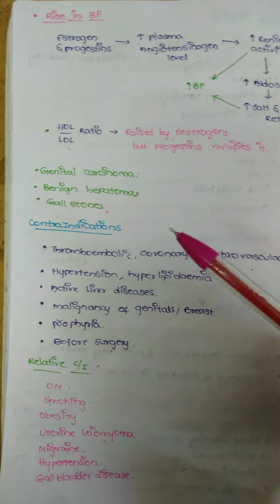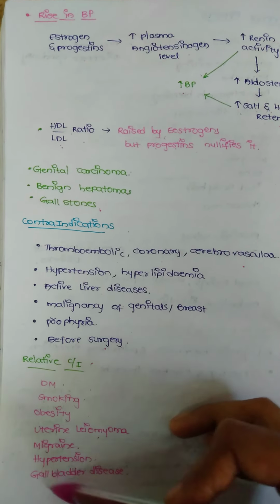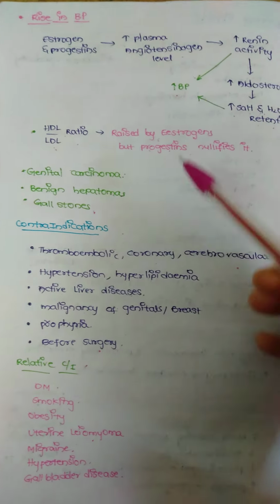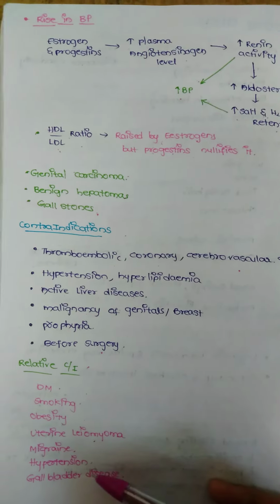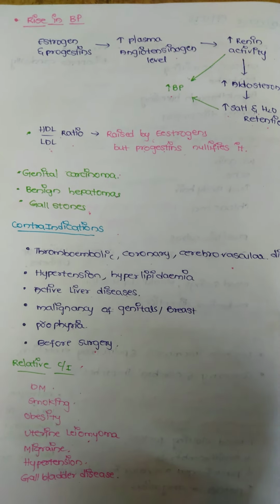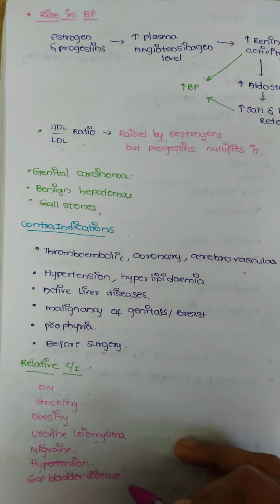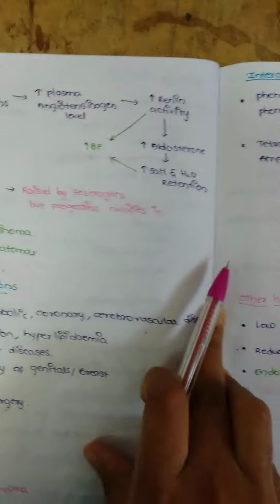As one of the side effects is headache, we should not use it in migraine. In hypertension, as the side effect is already an increase in BP, it will increase BP much higher. So in gallbladder diseases also, as it produces gallstones.